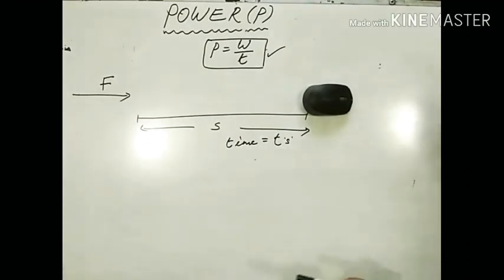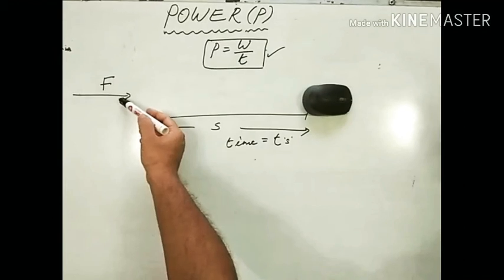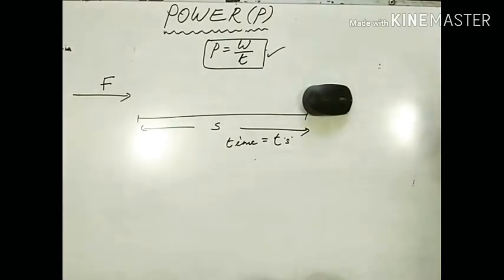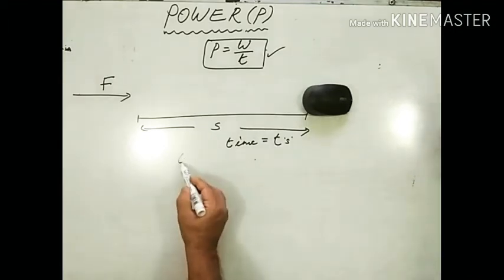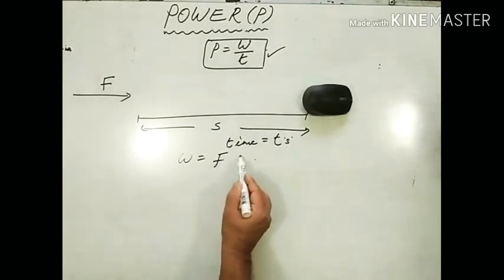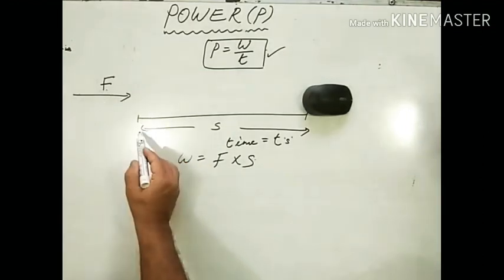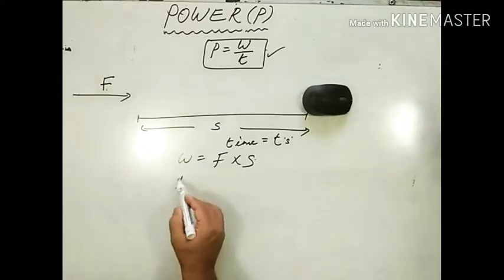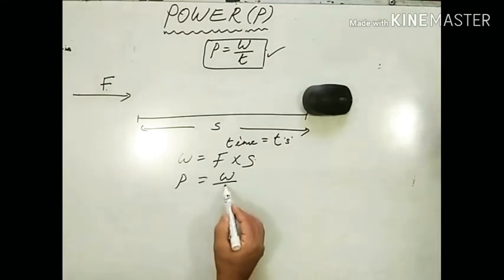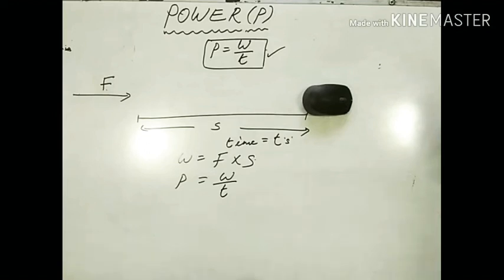Then how do you relate power with the amount of force applied? You must know it. Come on, let's check it out. So here work done is equal to, what is the formula? Force into displacement, applied force times displacement. Clear. So power is equal to W by T, that we have learned. So what is W?